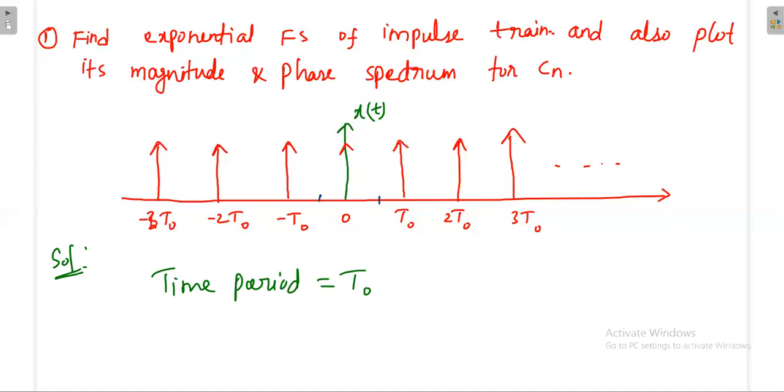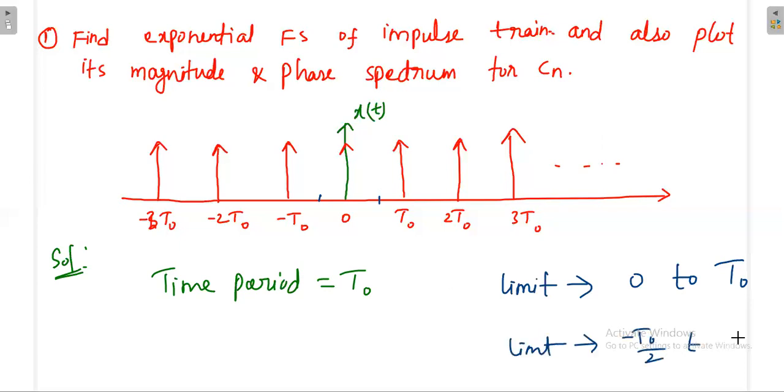Suppose we take the limit 0 to T naught, or otherwise from minus T naught by 2 to plus T naught by 2. Anyway, the time period is T naught in both cases. But if we take 0 to T naught, the integration is a little bit complex, because you are having impulses at the edges of the interval. It is not well defined once the impulses are present at the edges.